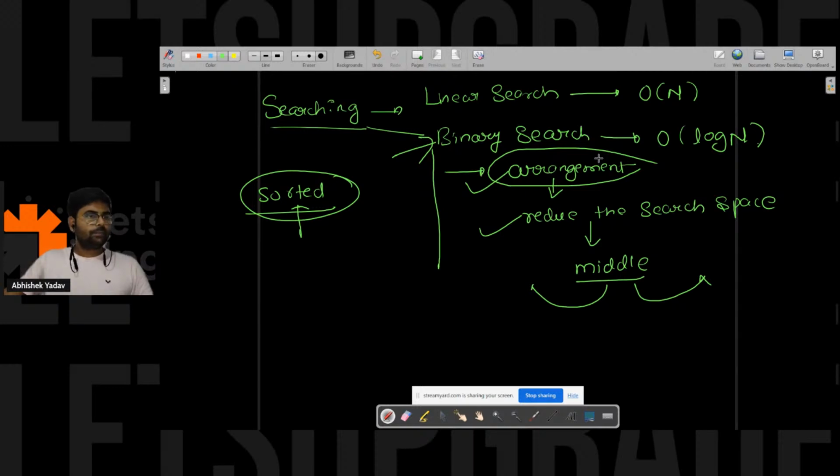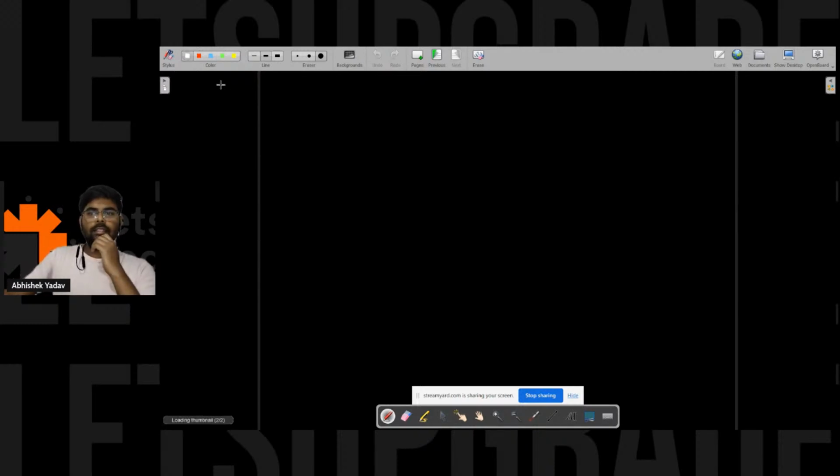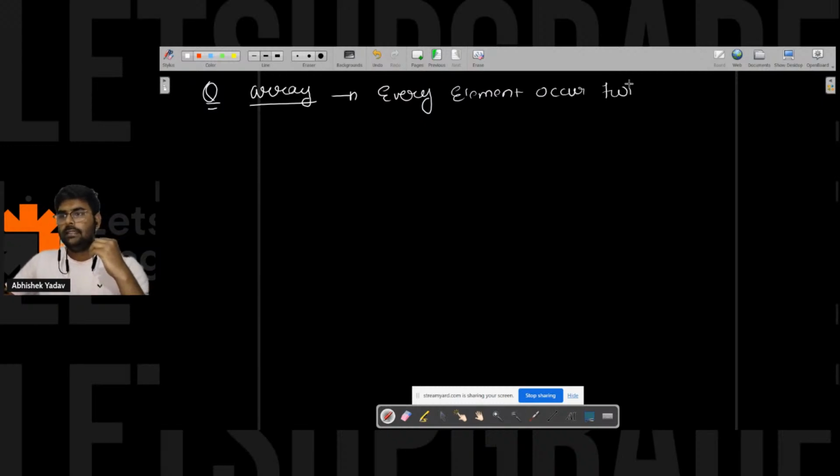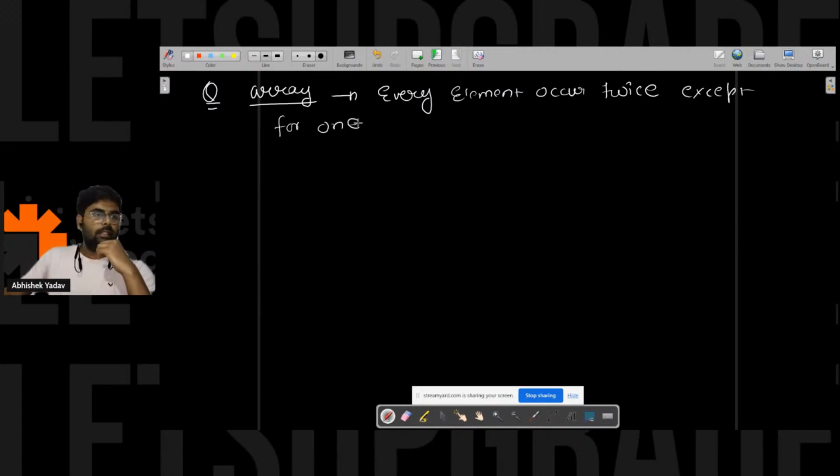Give me 1 minute. Those who got the idea, try to answer this question. So here the question is: you have an array, and in that array every element occurs twice except for one, and you have to find the unique element.